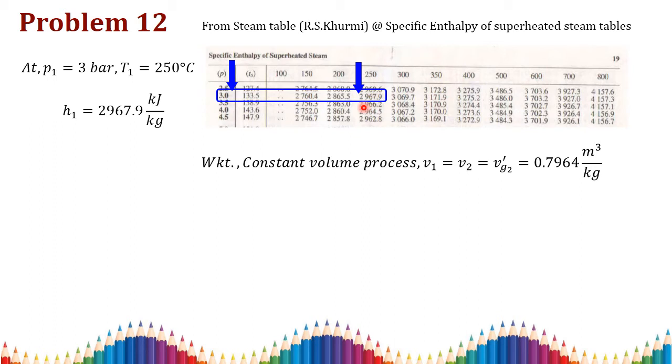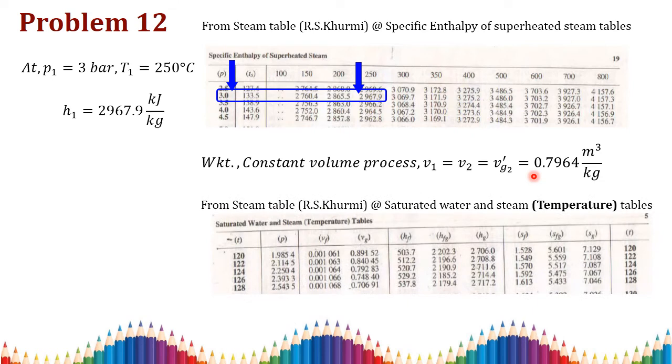Since it is a constant volume process, we know that V1 is equal to V2, which is equal to Vg2; at all the points the volumes are the same. So we can say 0.7964 meter cube per kilogram, as we found in the previous slide. Now I am going to check this volume in the temperature table, because I need to find the saturation temperature. This volume is in between temperatures 124 and 126. So 0.7964 is in between 0.79283 and 0.74840, and the corresponding temperatures are recorded as 124 and 126.